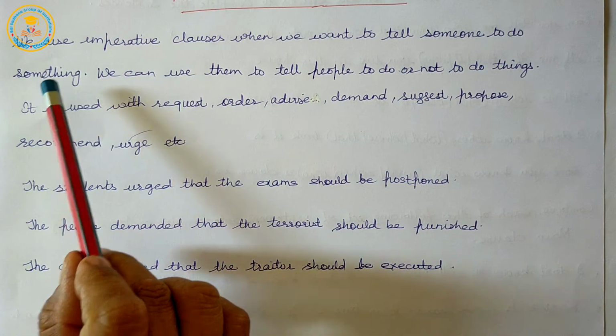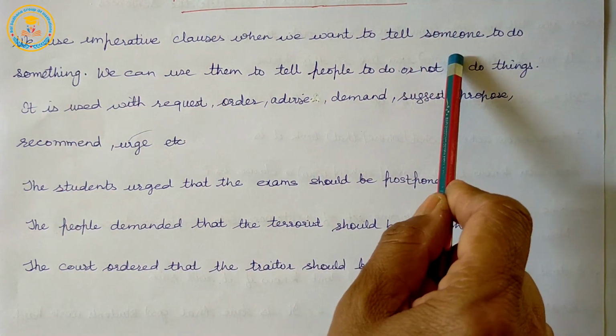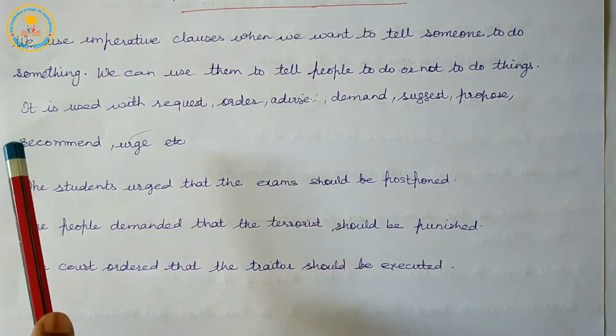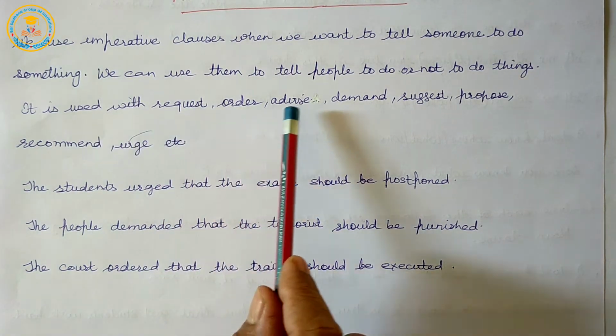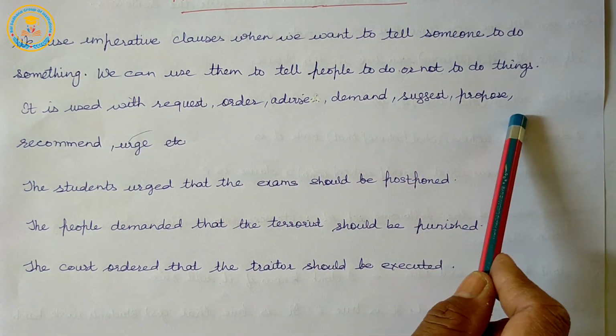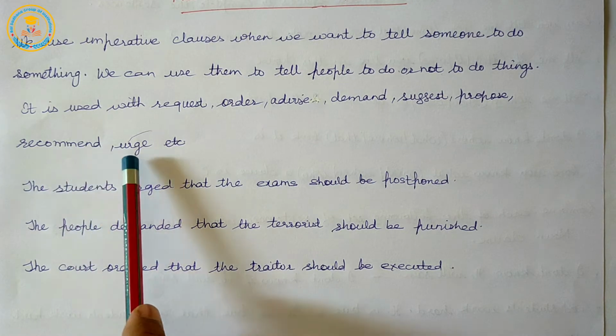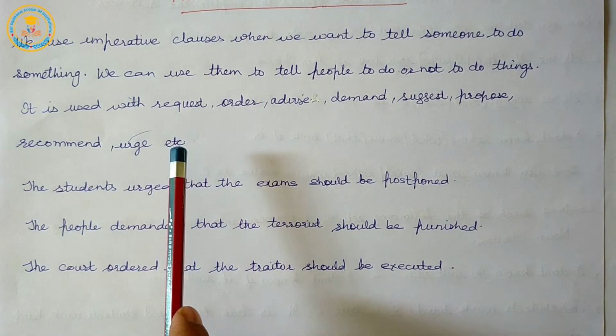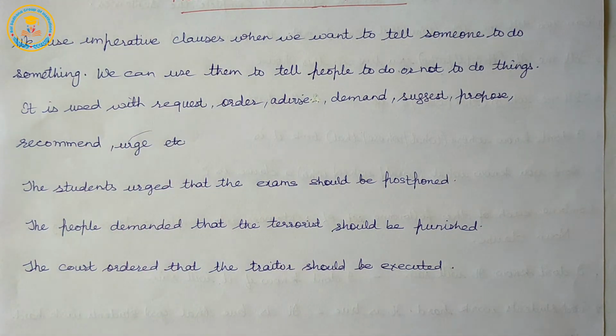In this one, we use request, order, advise, demand, suggest, propose, recommend, etc. And we use all these as a subordinate clause also, in the noun clause with imperatives.